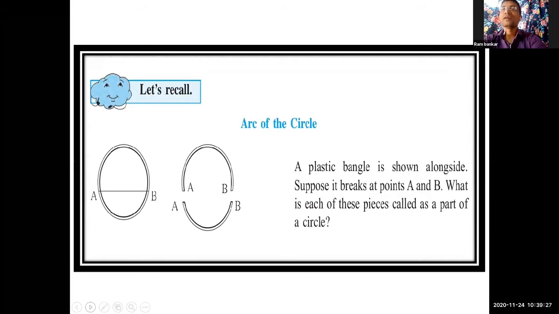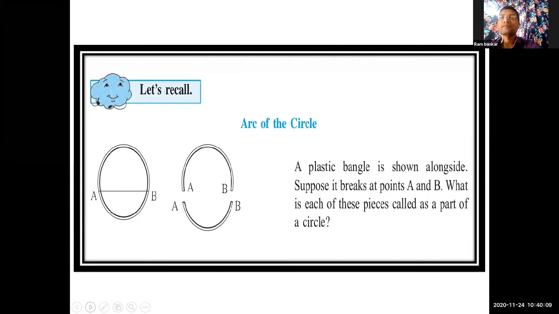A plastic bangle is shown alongside. On the left side of this slide a bangle is shown. Suppose it breaks at point A. Two points are given, A and B on the bangle. What is each of these pieces called as part of a circle? Dear students, if the bangle is broken, what will happen? It will be divided into 2 parts. They may be the same, or one may be small and one big.